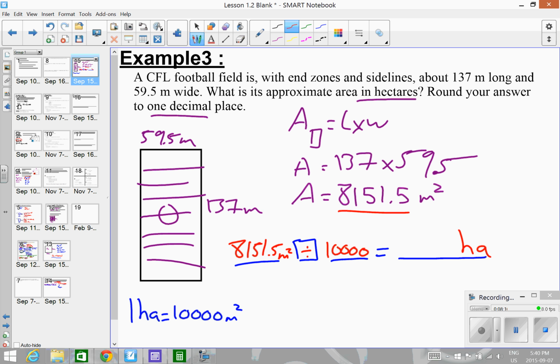So when we divide by 10,000, it's the same thing as moving the decimal spot 4 times. So that's going to be 0.81515 hectares. So we wanted it rounded to 1 decimal spot. So we're just going to say our area is 0.8 hectares. So almost 1 hectare.